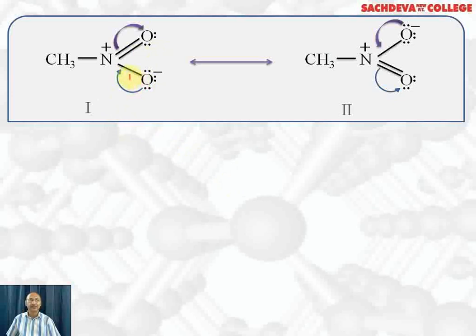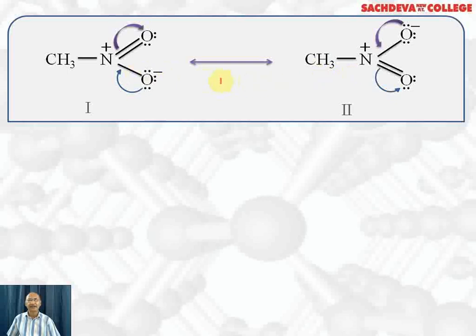Coordinate bond means that the pair of electrons is donated by oxygen but shared by both. Now since oxygen is more electronegative, it acquires a slightly negative charge, and this nitrogen acquires positive charge. This lone pair of electrons from oxygen takes part in pi bond formation so that this positive charge should disappear and this pi electron shifts to oxygen atom. So this oxygen will become negatively charged. This nitrogen will become positively charged again because these pi electrons have shifted to oxygen, and here we will have a double bond. So these two are resonating structures of nitromethane.